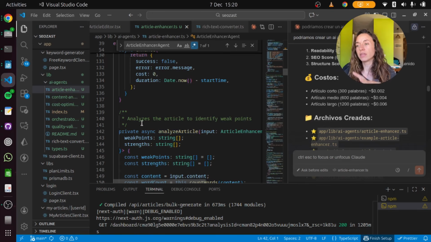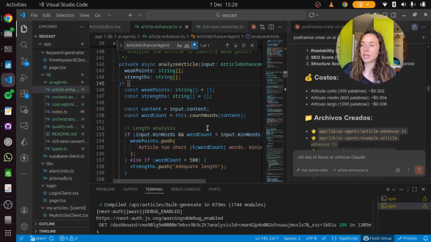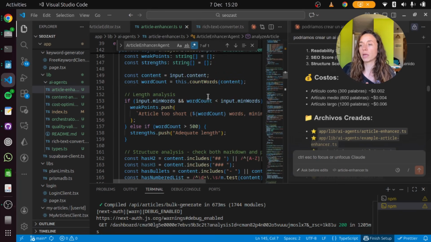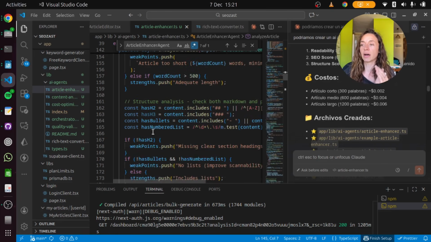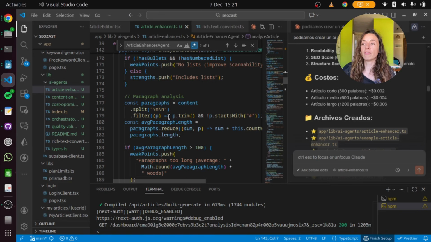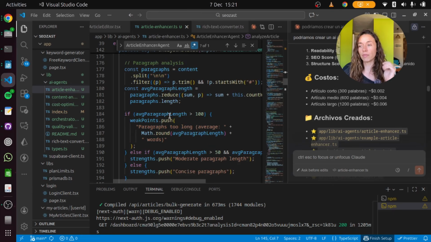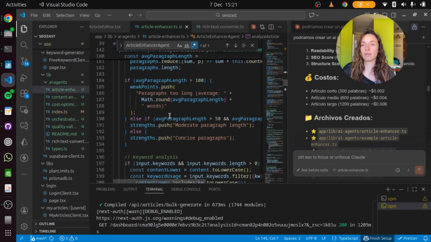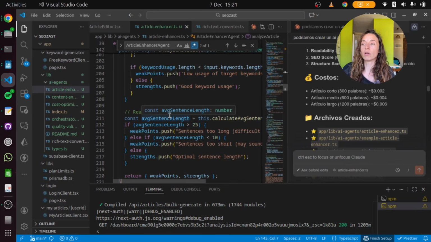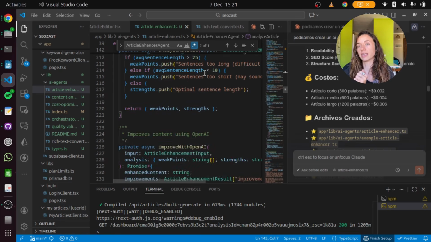So in here we have these functions. For example, this one is analyzing the article to identify weak points. It's checking the content, the minimum words that we need for the articles, whether you have H2, H3, and everything in order in the article, and if not, it's refactoring everything and making paragraphs and all this kind of order for the article, which I really like, and it was mandatory for me. It needs to follow all the target keywords and apply them to the article, and it's checking that it's doing that.